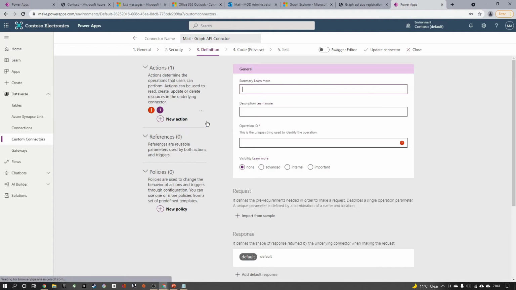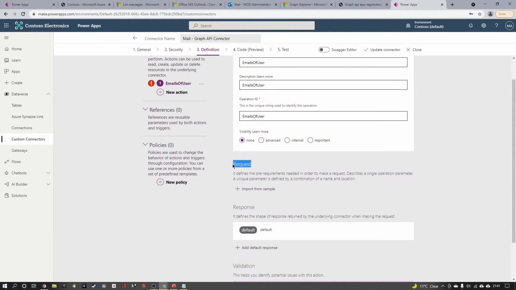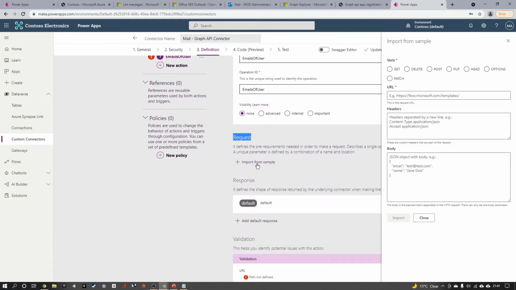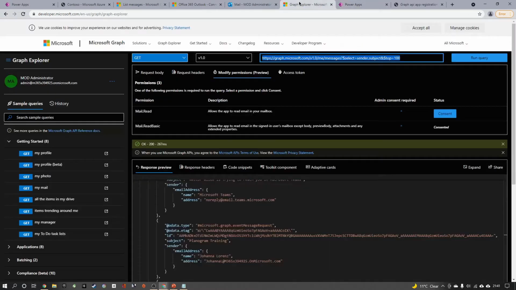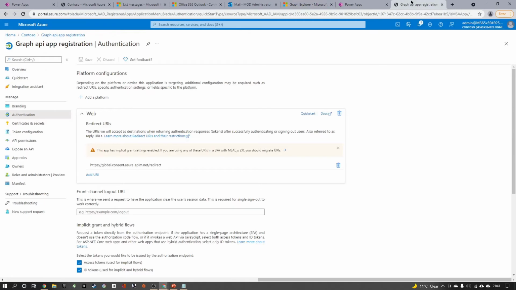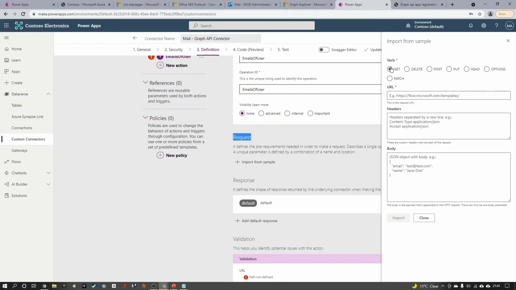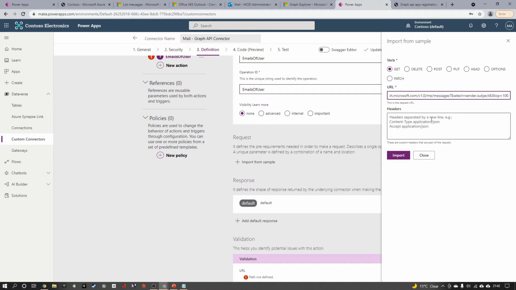So I click on this new action. In our example, we need to get the email. So I can say emails of user. I copy and paste it in the operation ID here, and we need to create the request sample. So I click on this import from sample, and now I go back to our Graph API. You can see this is a get for this particular URL. I copy this, I go here and I select the get and I paste the URI.